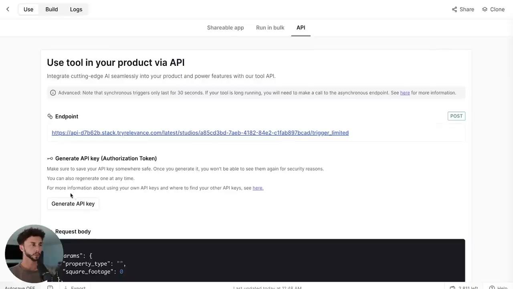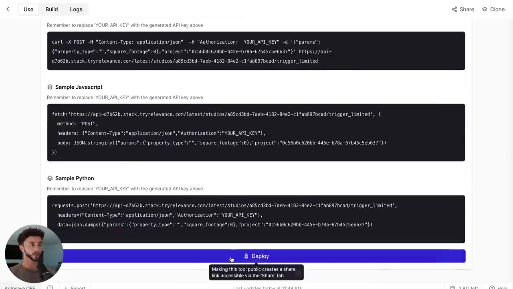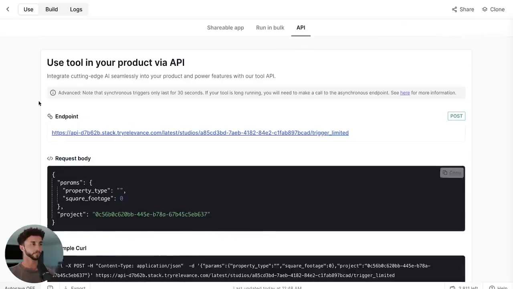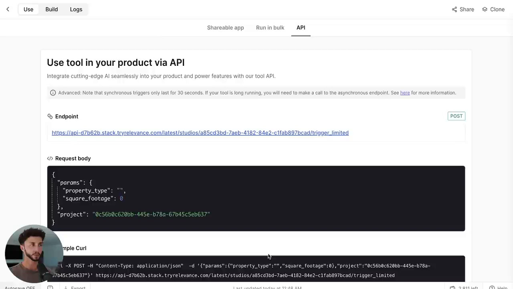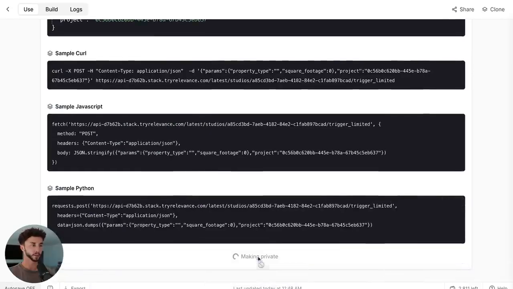And in this case, it seems like we've got a little bit of a different page on Relevance for some reason. So we can actually do the authentication step, which is helpful. So you can click generate API key here. It may have changed by the time you're watching this video, but should roughly be the same. And we can click deploy here. Make sure that the API is up and running for us to interact with. Actually, now that we've deployed it, we don't need the authentication anymore. That was a bit strange. Actually, I will do the API key just so you guys see how this works. We can make it private here.